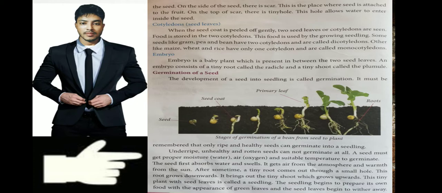So two bakoli, two seed leaves, dicotyledon, and single seed leaves are called monocotyledons. So this is the process of what is called germination. We'll learn about germination. Now what is germination? Look at the picture. I would request all of you to look at the picture.